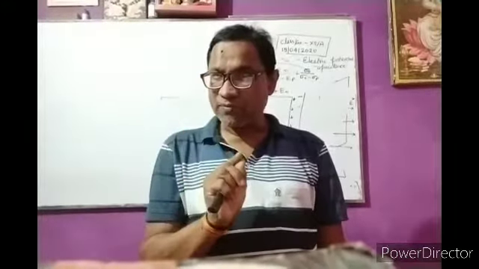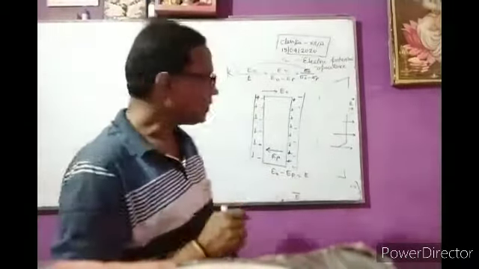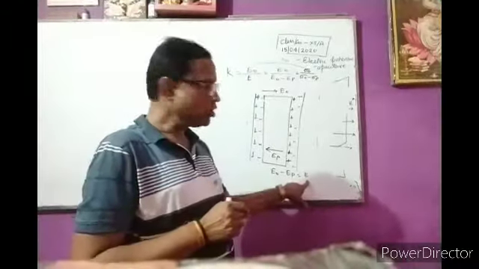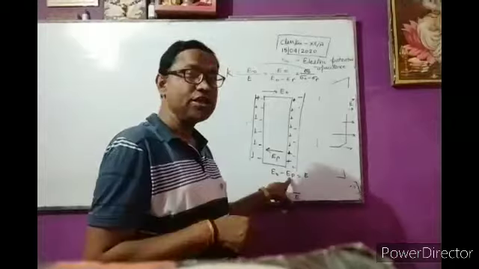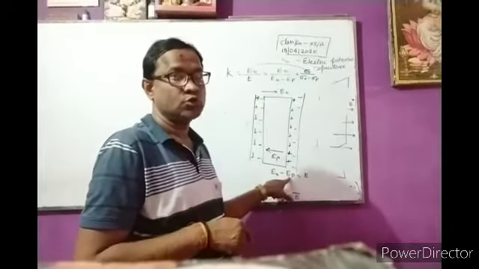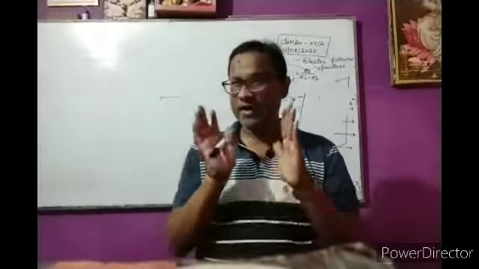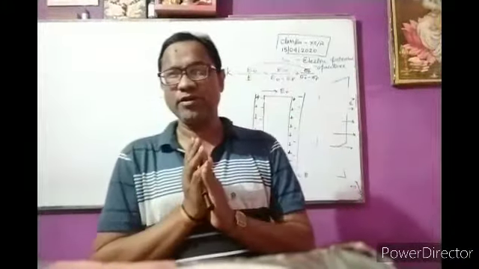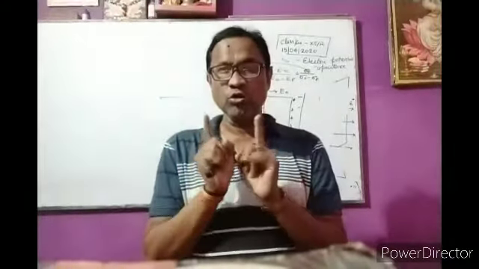So the net electric field inside the dielectric is known as the reduced value of electric field; E naught decreases by E P. When dielectric is introduced between the plates of the capacitor, the electric field is reduced due to polarization. Clear?